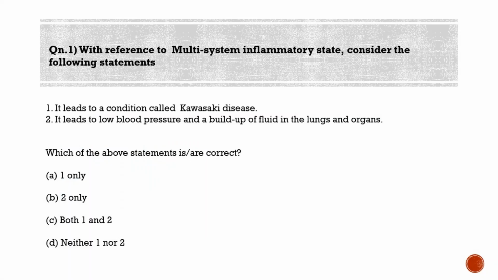First question for the day: with reference to multi-system inflammatory state, consider the following statements. Statement 1, it leads to a condition called Kawasaki disease. And statement 2, it leads to low blood pressure and a buildup of fluid in the lungs and organs. Which of the above statements are correct? Option A 1 only, option B 2 only, option C both 1 and 2, and option D neither 1 nor 2. Guys, the correct answer here is both the statements are correct, so it is option C both 1 and 2.